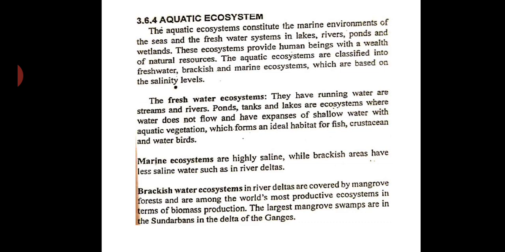So this completes the aquatic ecosystem, which includes all the three, that is freshwater, brackish water, as well as marine water ecosystems. And please understand whatever seafood we enjoy is all coming through this ecosystem only. All this fish, lobsters, prawns, whatever shellfish you are eating, is all produced by the aquatic ecosystem.